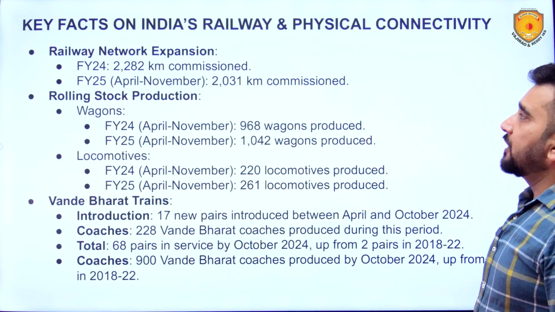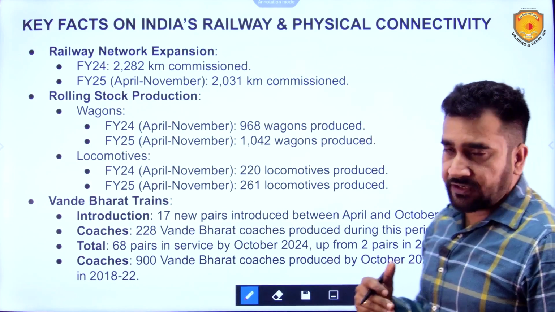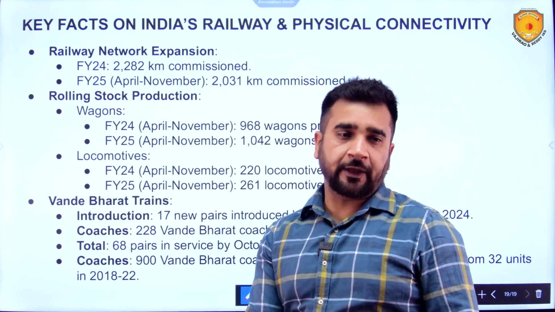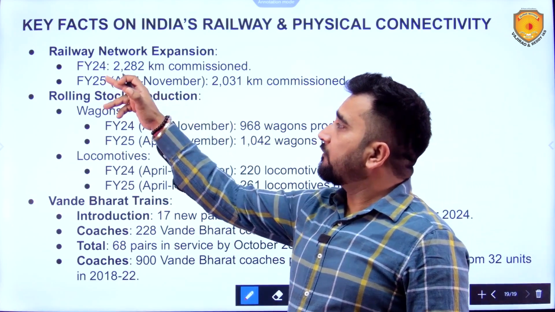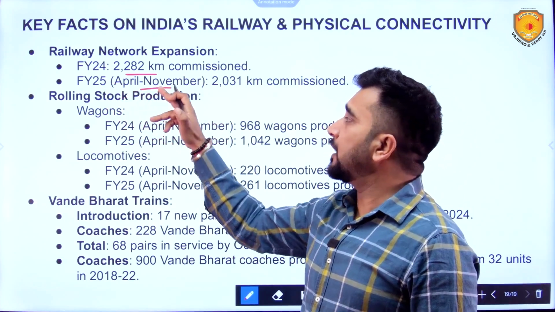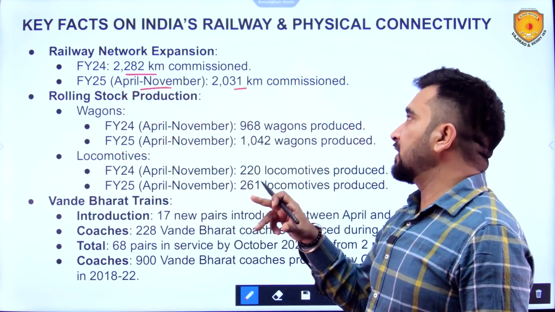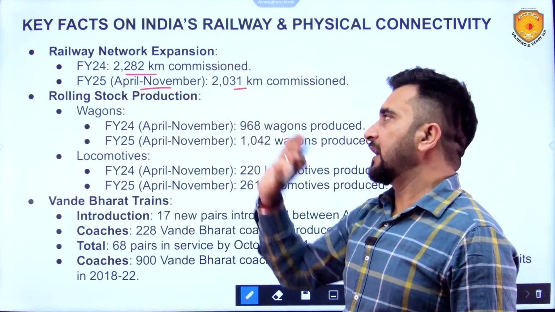Now, key facts on India's railway and physical connectivity. What are the key facts? Now we've entered into railways. Railway network expansion: in FY24, 2282 kilometers commissioned. In FY25, April to November, 2031 kilometers commissioned. That is, we will be matching because 4 months are left.